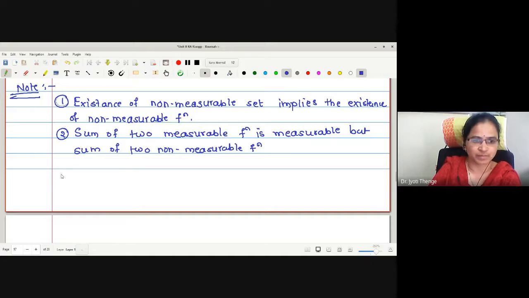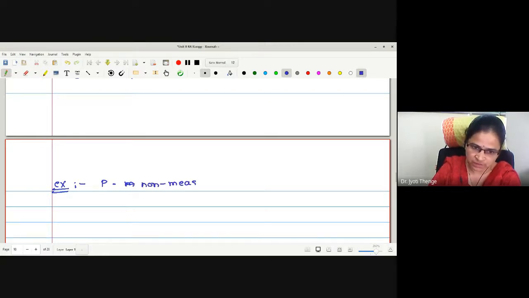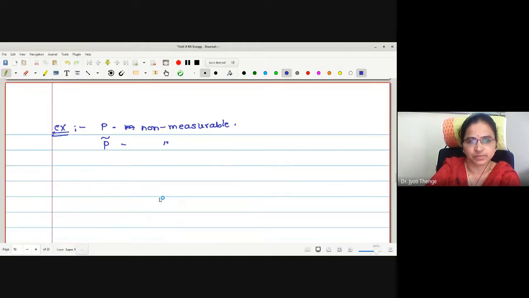Let me give an example. Suppose P is a non-measurable set. What about P complement? Non-measurable, because if P complement were measurable, it would give P measurable. P and P complement are both non-measurable sets.